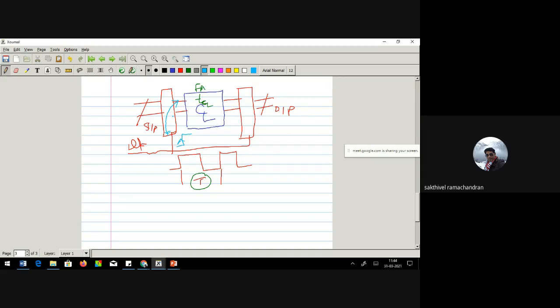the speed at which an electronic circuit works nowadays is greater than the speed of the human brain. You won't believe it, right? The time taken for a signal to travel via a biological neuron and in an electronic circuit, the speed at which electrons move, if you compare these two, the speed of electrons is higher. The speed at which an electronic circuit works is typically higher than a biological neuron.